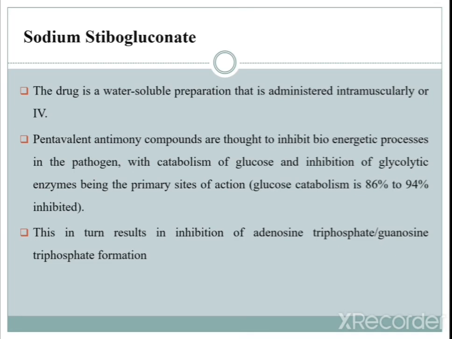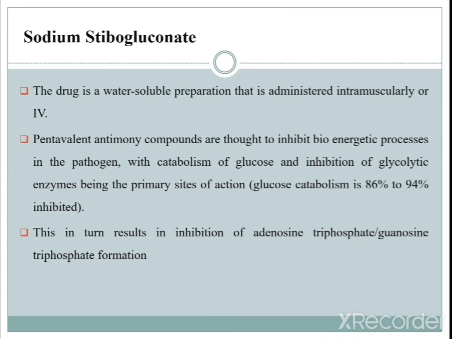Pentavalent antimony compounds are thought to inhibit bioenergetic processes in the pathogens, with catabolism of glucose and inhibition of glycolytic enzymes being the primary site of action.